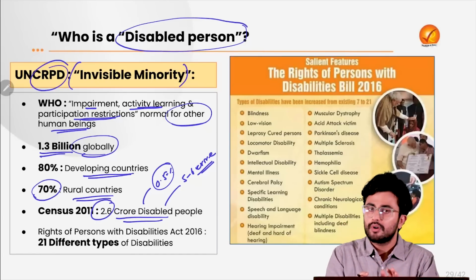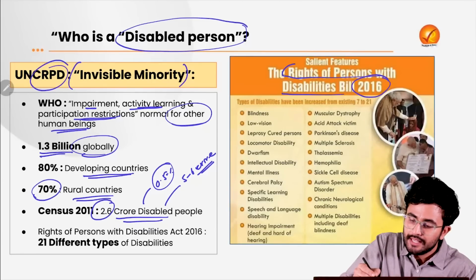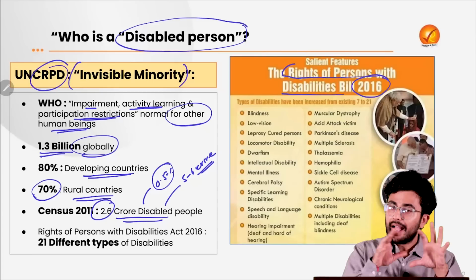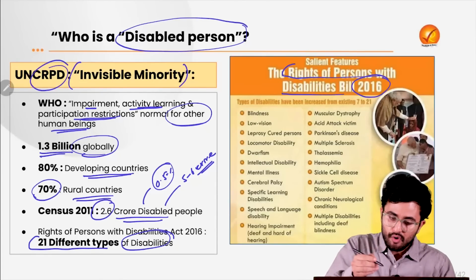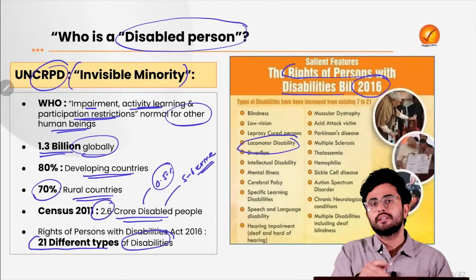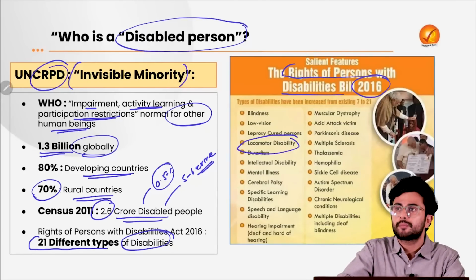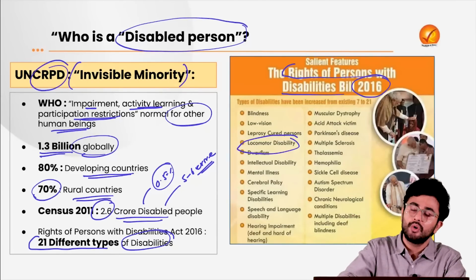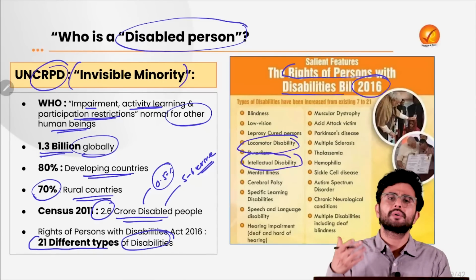Thus, taking cognizance of it, the government launched the Rights of Persons with Disabilities Act 2016, under which it specifically provided for 21 different types of disabilities. For example, there is a locomotor disability, which deals with people who have been victims of acid attacks, or a person who has faced leprosy or polio.